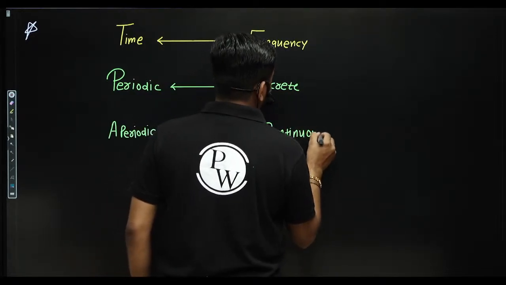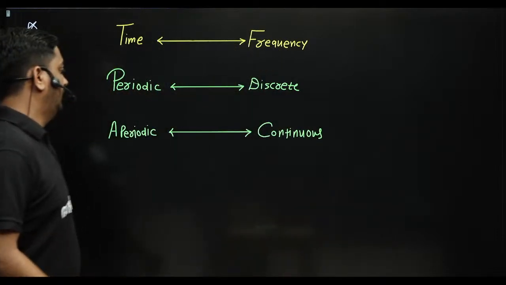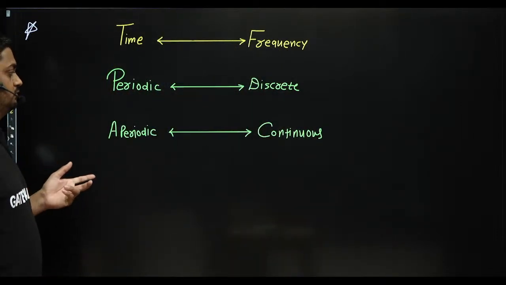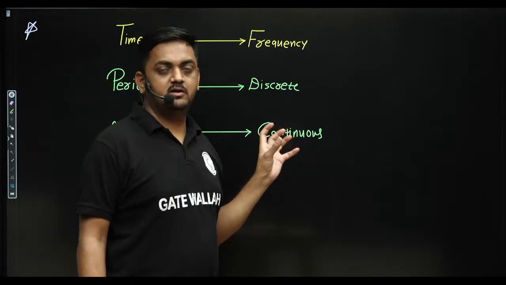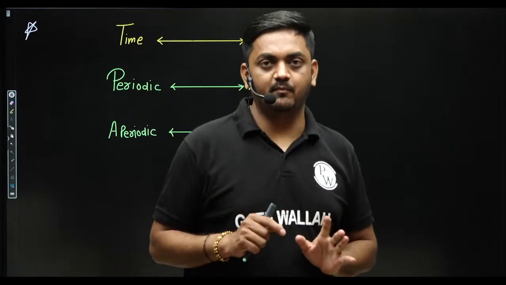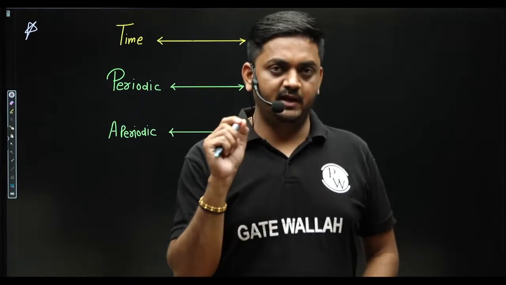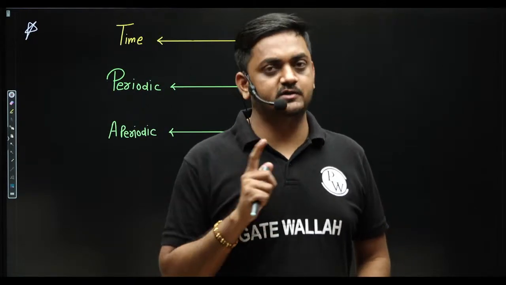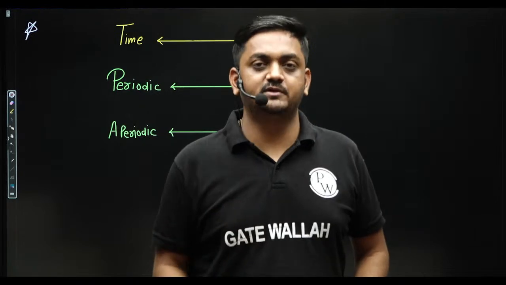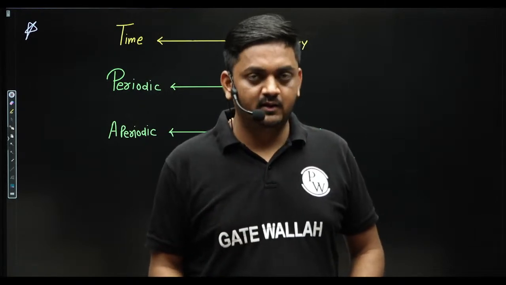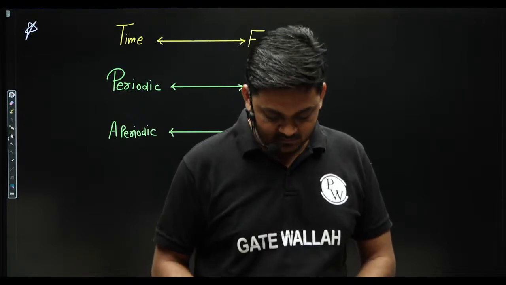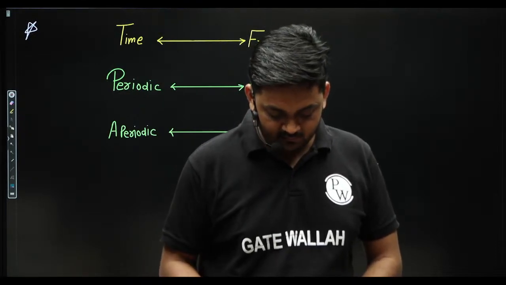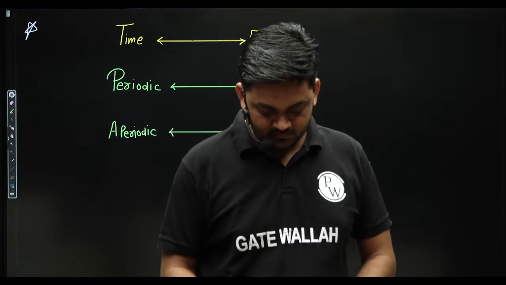So in time domain if it is continuous, then in the frequency domain it is aperiodic, guys. So this thing you have to remember: periodic, discrete; aperiodic, continuous; or continuous, aperiodic. This is very much important. And from this you can remember the formula also, guys.